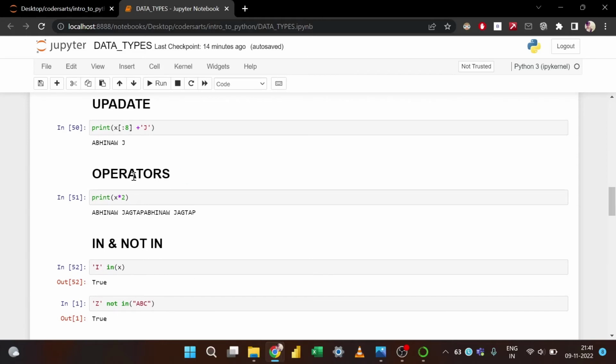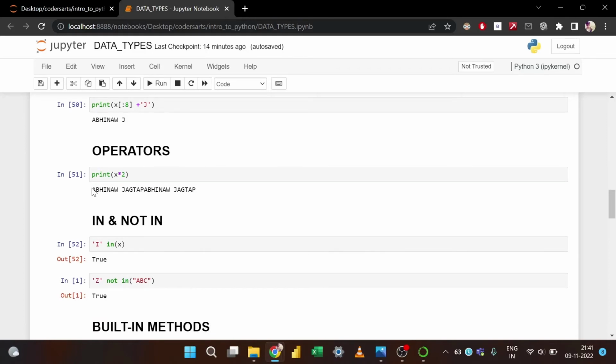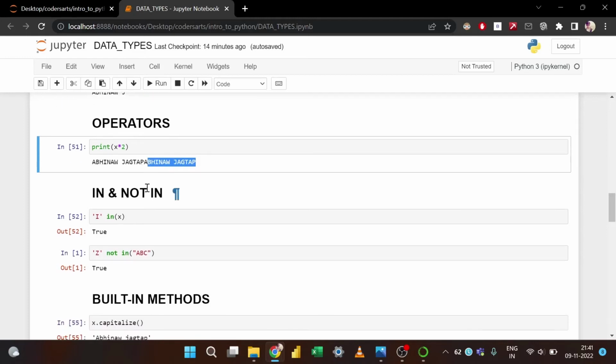After updation, we have operators. We have already seen how operators work in Python. Now suppose this is the output of my name, but if we just multiply this particular thing by 2, it will just replicate, give it 2 times, as simple as that. So whatever operators that we are using have a direct effect on our name, or whatever string that you have.